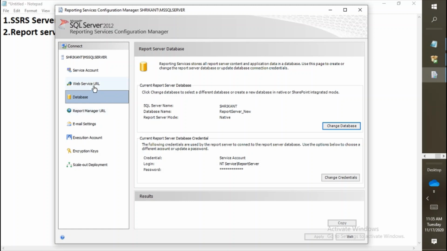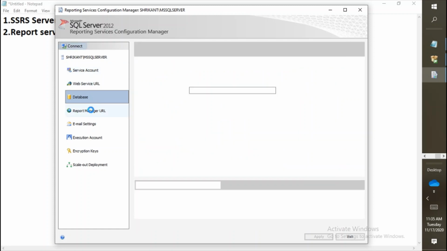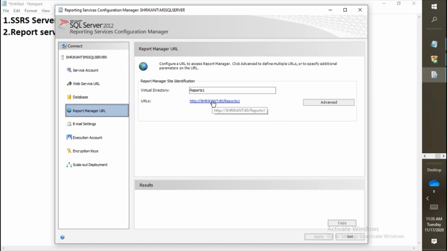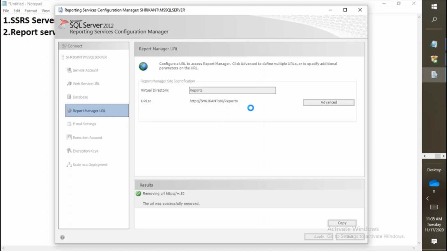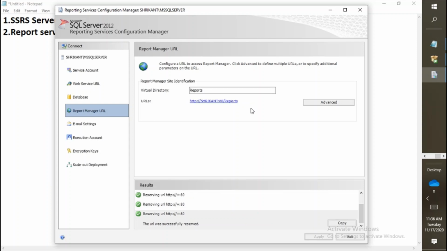Next, we need to go to the report manager URL. Now here you can see the report manager URL is reports. You can change the link. Then you need to click on apply because you are going to change the name for the reporting manager. There are two things we now need to understand: the first is the reporting manager URL and the other is the reporting server URL. The reporting manager URL is for accessing the report. The reporting server URL is for deploying, or the parent link.